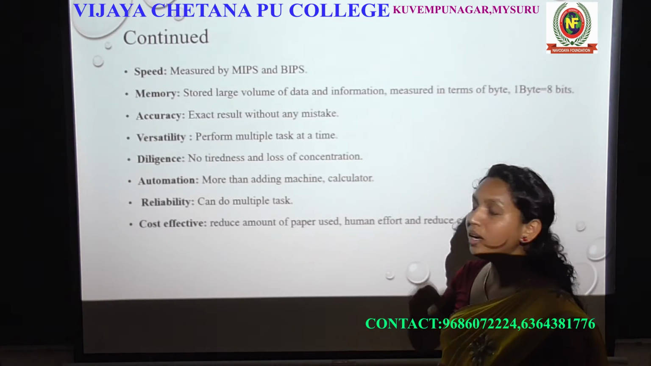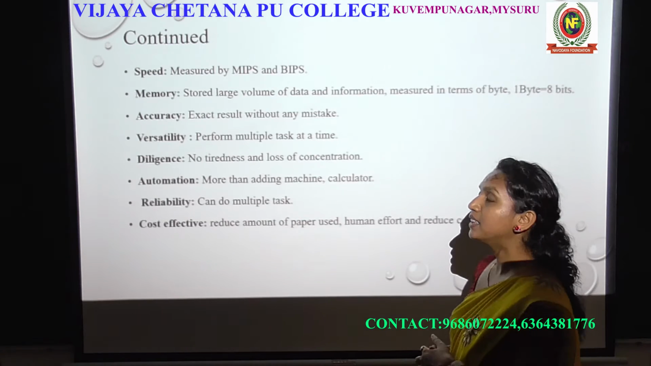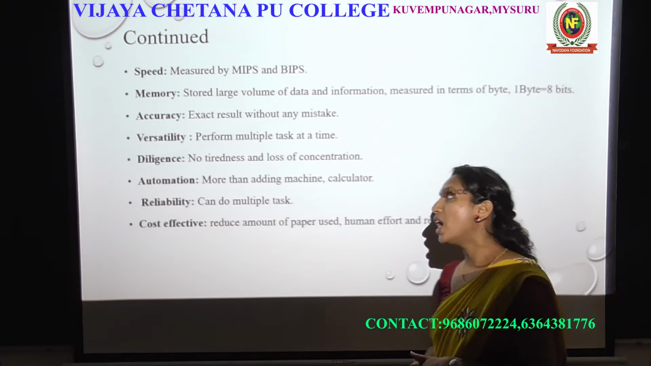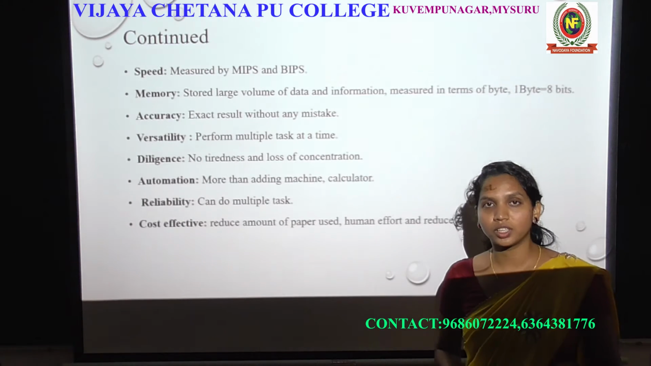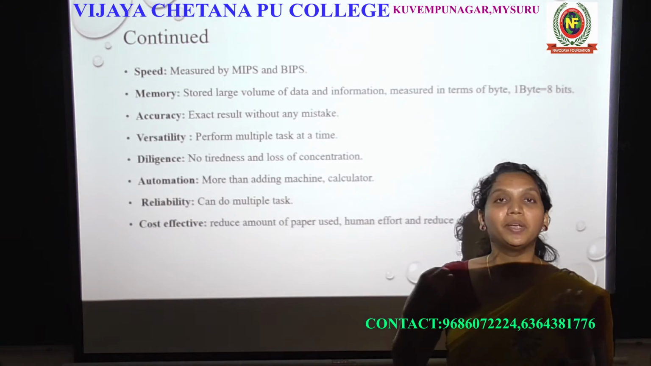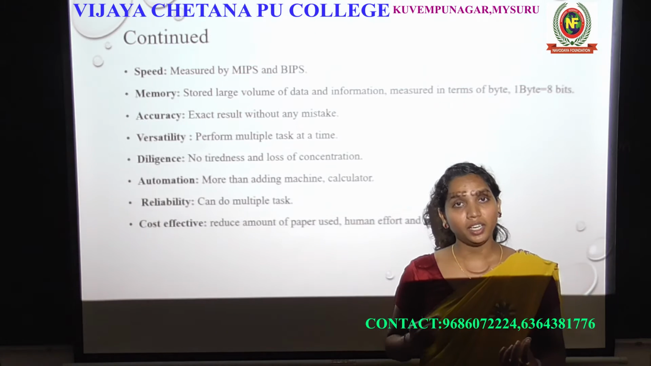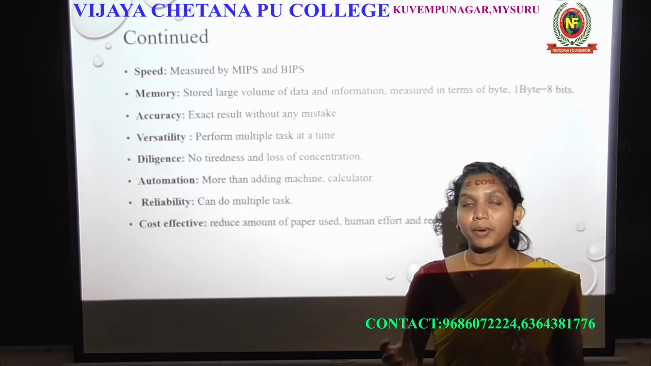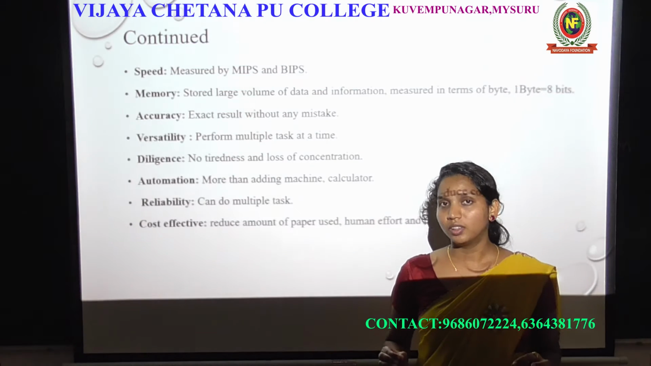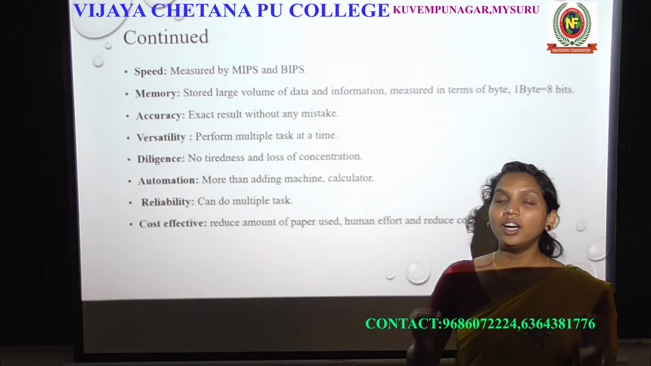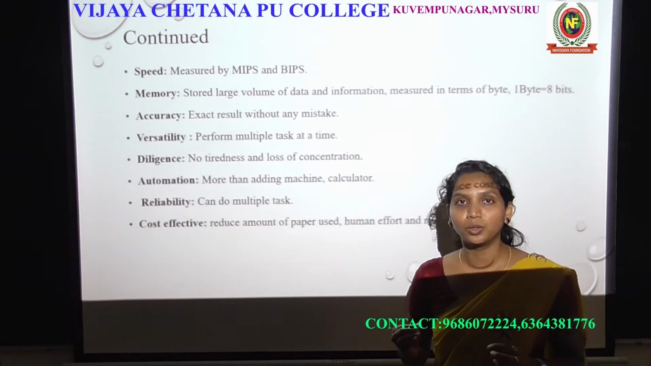So that is one important characteristic, that is the accuracy. Accuracy is the exact result without any mistake. Of course, a human being can make a mistake doing some work, but the computer never makes a mistake. So that's why it gives an accurate result to the task.